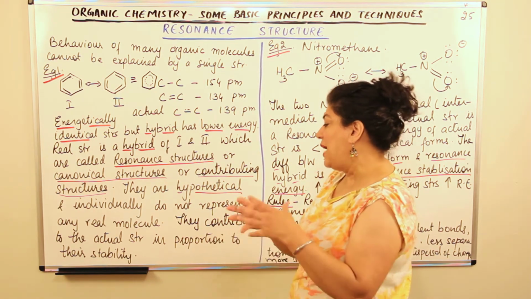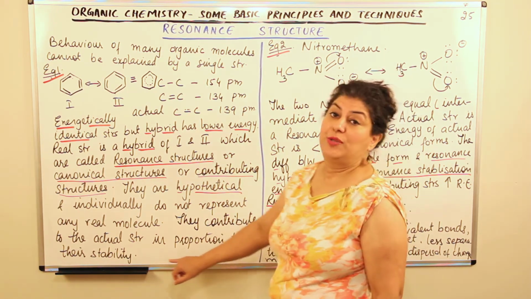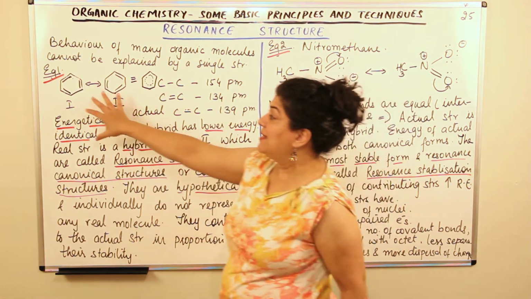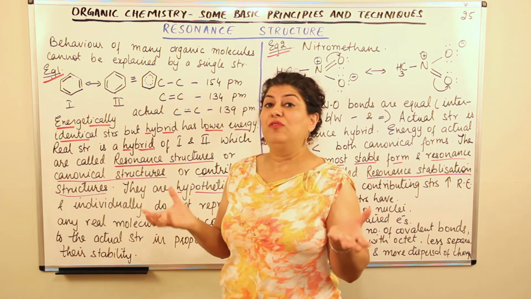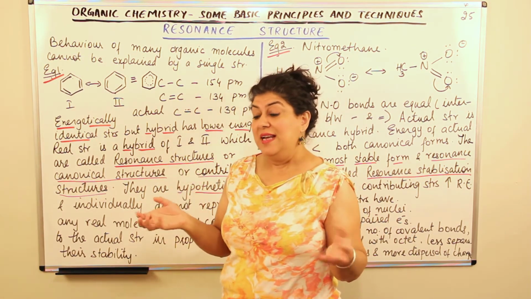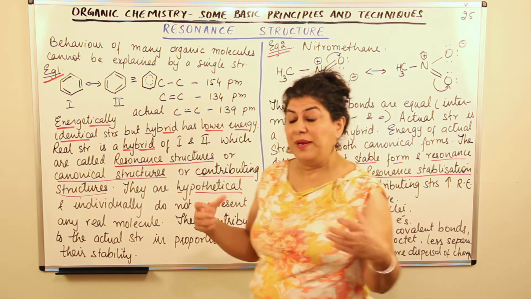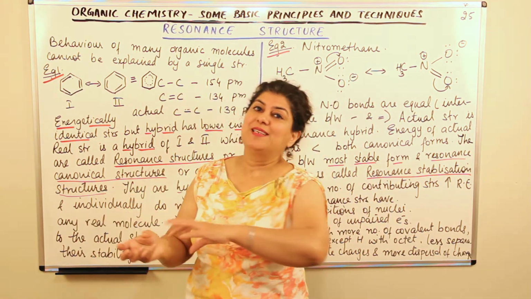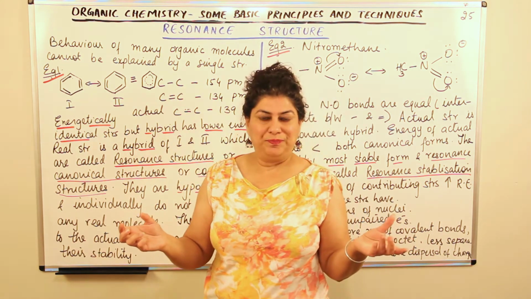They contribute to the actual structure in proportion to their stability. In the case of benzene, we had these two canonical forms which have the same stability. Sometimes in more complex molecules, you will have canonical forms, some of which will be more stable and some of which will be less stable.